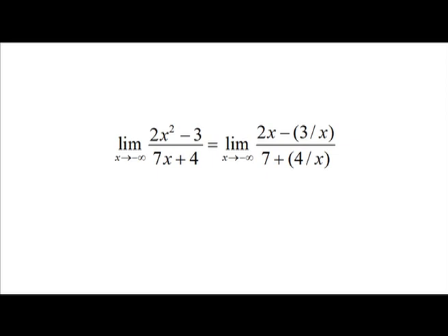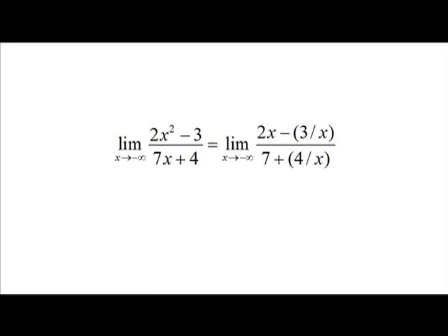As x goes to minus infinity in the numerator, 3 by x goes to the finite number 0, while 2x goes to minus infinity. In short, the numerator goes to minus infinity when x goes to minus infinity. Also, as x goes to minus infinity in the denominator, 4 by x goes to the finite number 0, while 7 remains unaltered. In short, the denominator goes to 7.